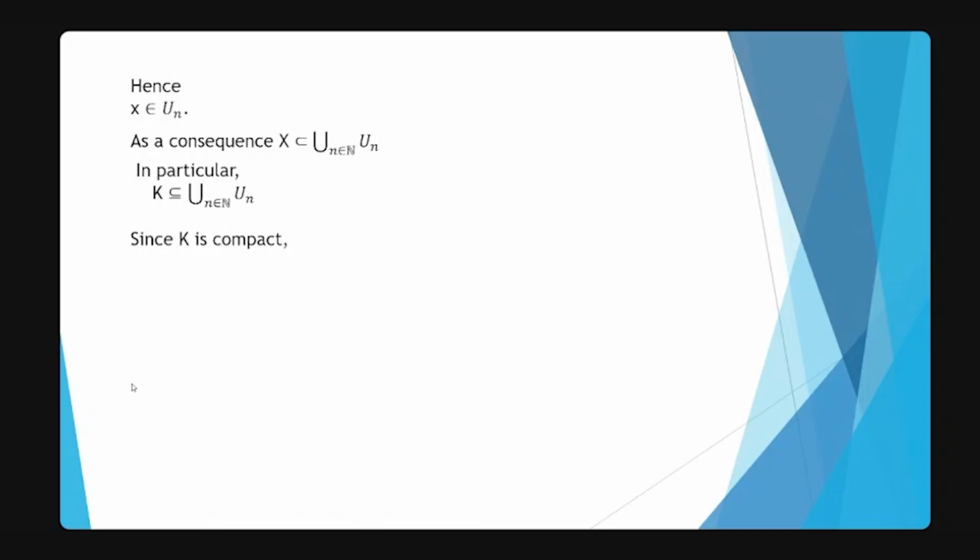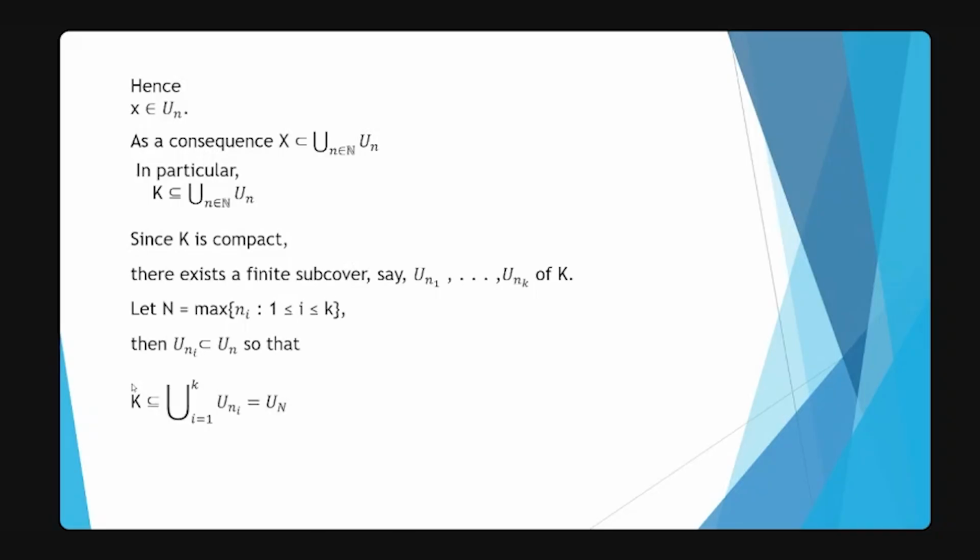K is compact, and by definition of a compact set, it will admit a finite subcover. So let's say that finite subcover is U_n1, U_n2 up to U_nk. Now let N be equal to the maximum of all these radii n_i. Then the largest open ball U_N will be B(x naught, N), centered at x naught with radius capital N.